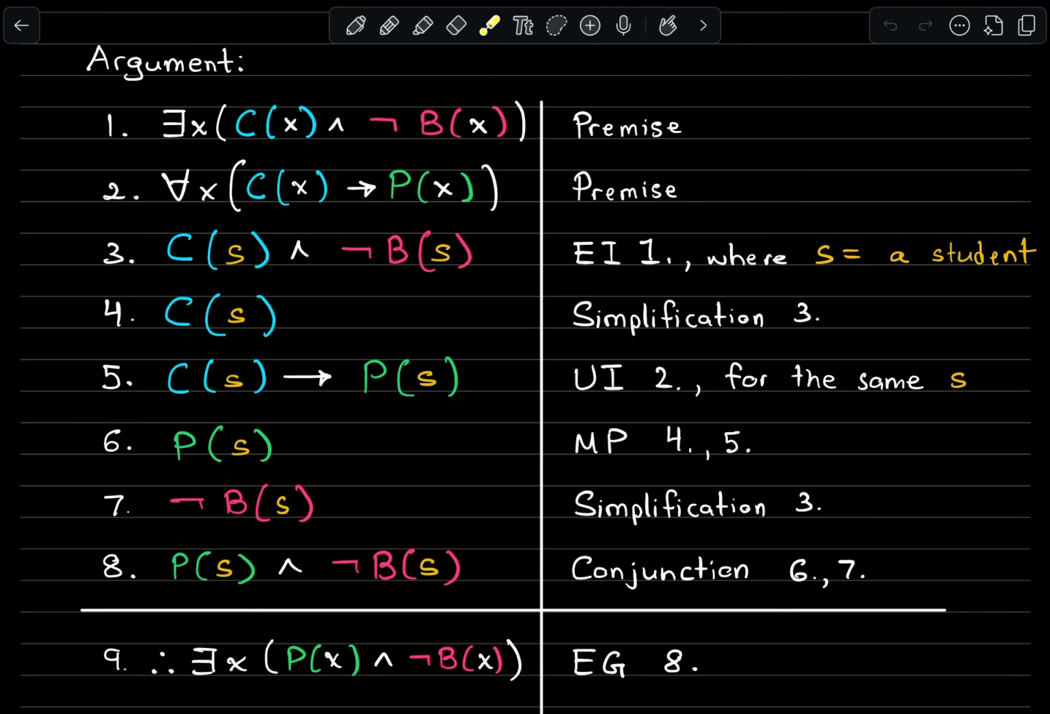Okay, so this was just a quick look at how we can apply the rules of inference for predicate logic, and this is going to be just a quick wrap up for the logic portion of this course. All right. So I hope that made sense.